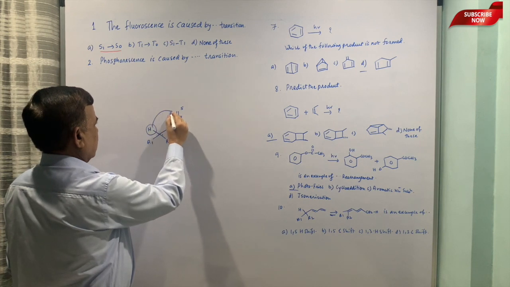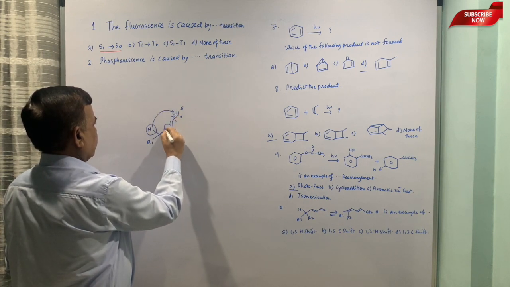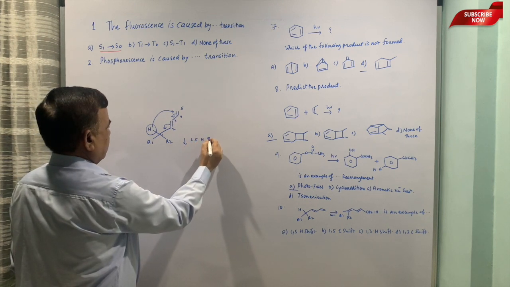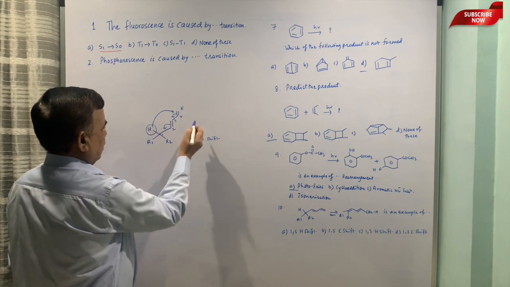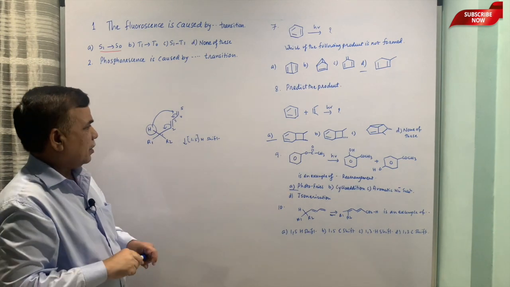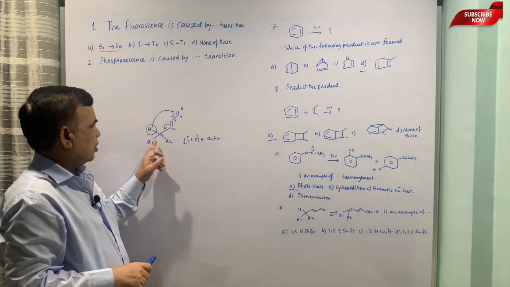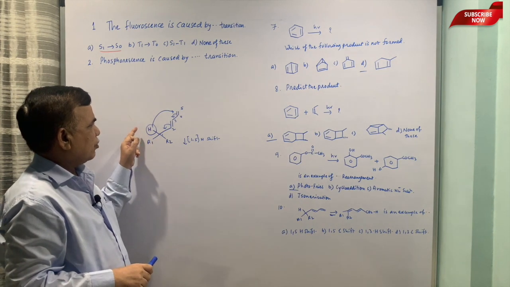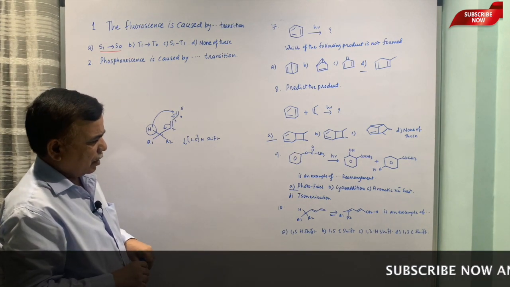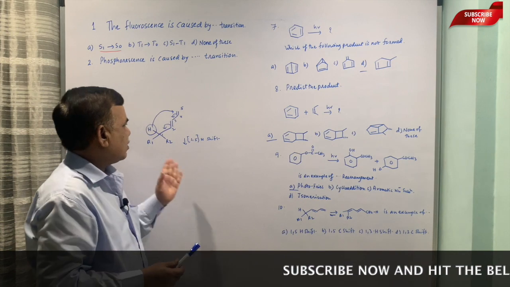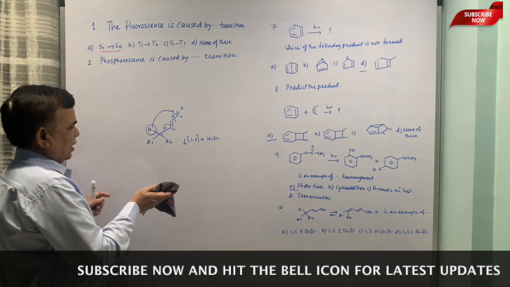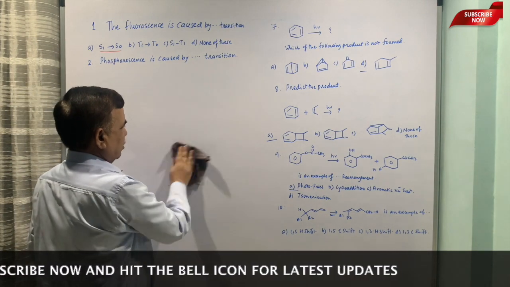So it is a 1,5 hydrogen shift, or hydride shift you can say, because hydrogen is moving with electrons. So the relative position of hydrogen and this carbon is 1,5. So this shift is known as a 1,5 hydrogen shift, not carbon, because carbon is retaining its position, only the skeletal structure is getting rearranged.